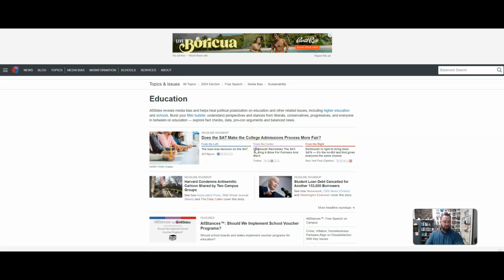Why this is awesome for the classroom is because they get to choose which one that they want to read, and then I usually make them read the opposite side. And then maybe as a class we'll go over the center, and then they really get to form opinions about where their views lie. So I really like this one.